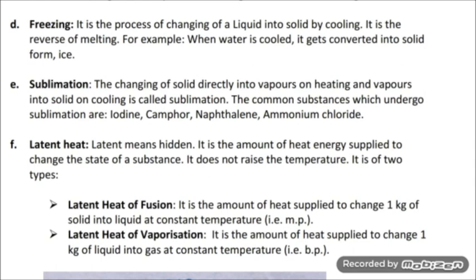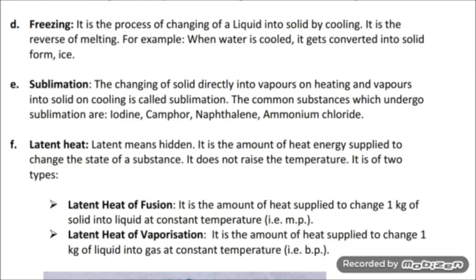Now the next term is latent heat. Latent means hidden. It is the amount of heat energy supplied to the substance to change its state. It does not raise the temperature of the substance during this process. It is of two types: latent heat of fusion and latent heat of vaporization. So what is latent heat of fusion? It is the amount of heat supplied to change 1 kilogram of solid into liquid at constant temperature, which is its melting point.